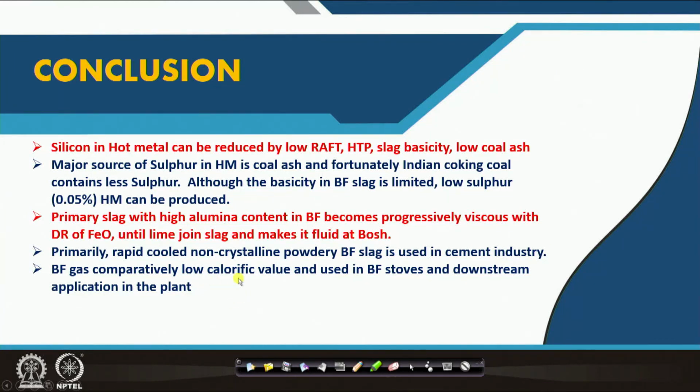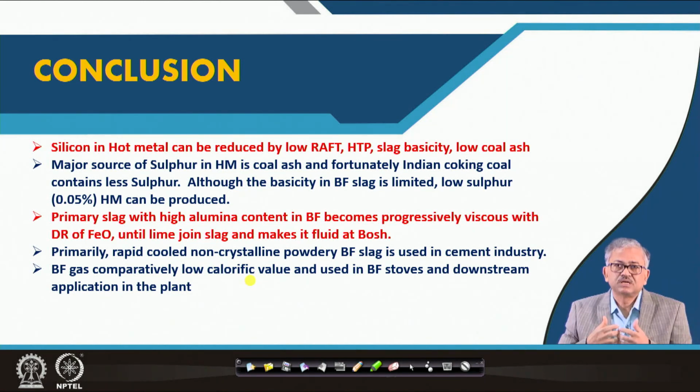The majority of blast furnace slag is used in the cement plant. It is called granulated slag, which is amorphous and non-crystalline, and has a good latent hydraulic property. That's why it is used in the cement industry. And BF gas has a comparatively low calorific value and is used in the blast furnace stoves as well as for downstream application in the plant. Okay, so that's all.